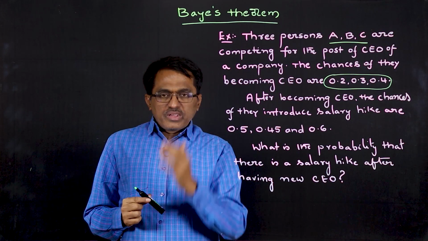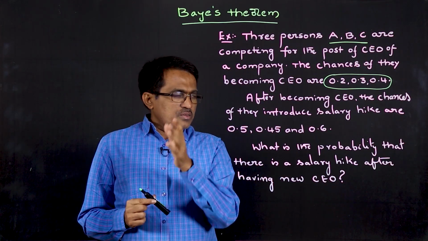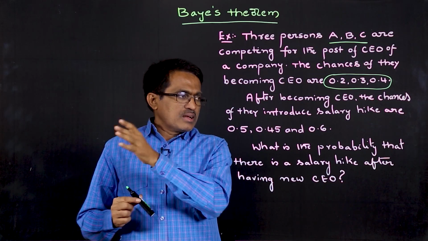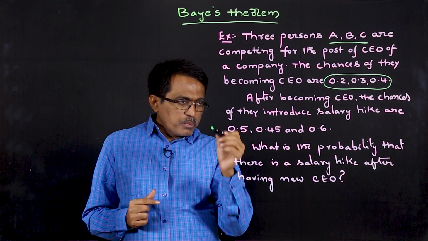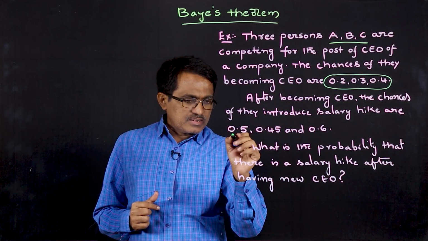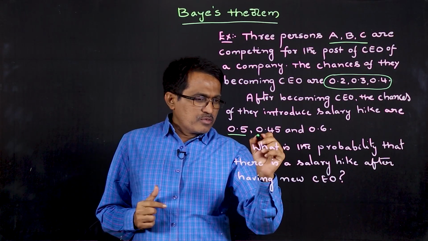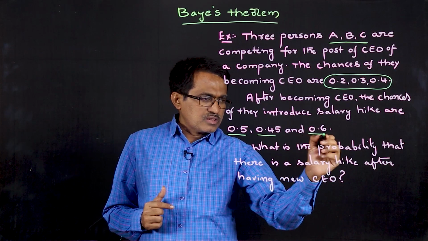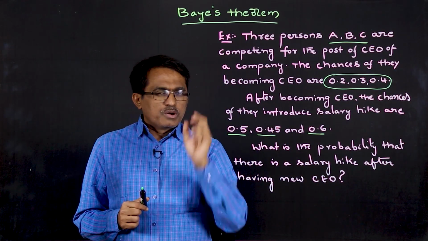Once they become CEO, they are going to take a policy decision because of which there is going to be a salary hike in the company. And the probabilities of them taking the decision in this direction are 0.5 by A, 0.45 by B, 0.6 by C. If you see here, we can observe conditional probability.